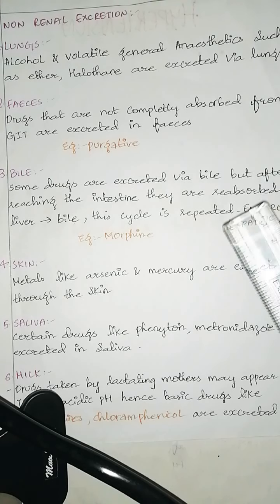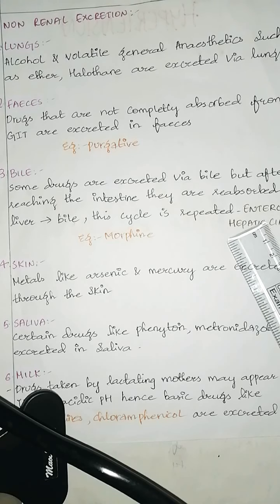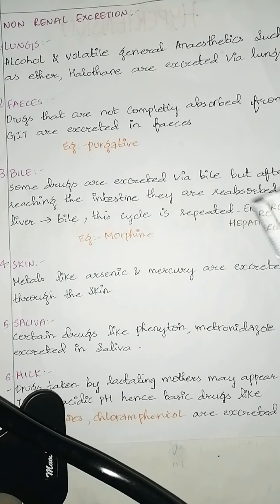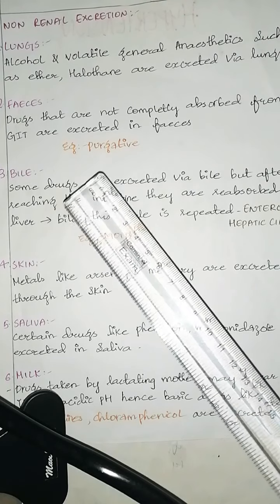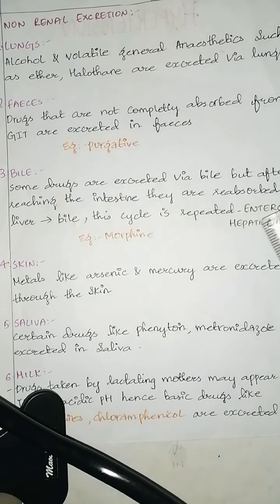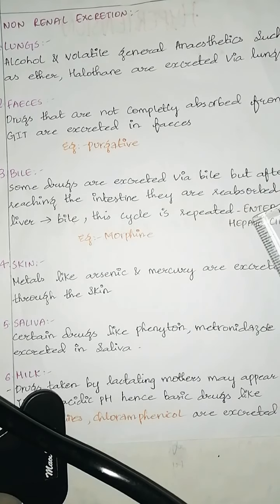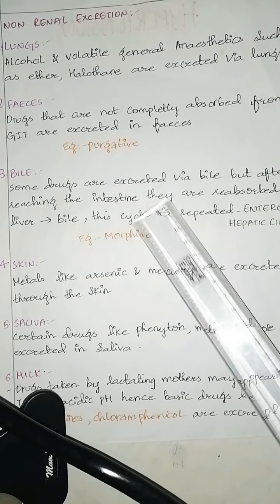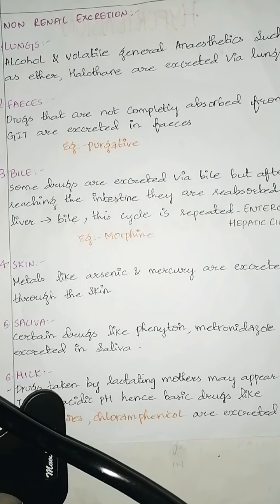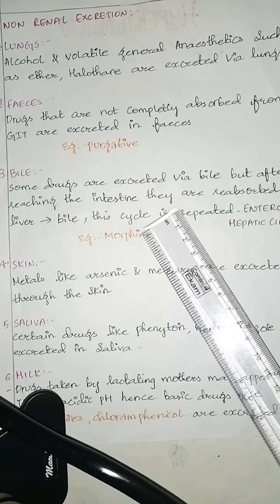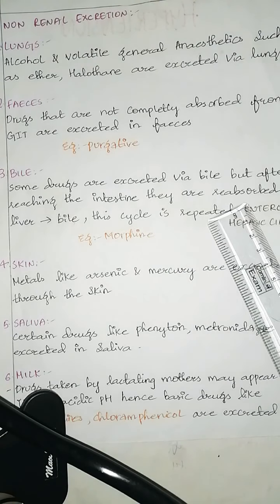Drugs, after reaching the intestine, are reabsorbed into the liver, then go to the bile. This recycling is called enterohepatic circulation. An example for this is morphine.